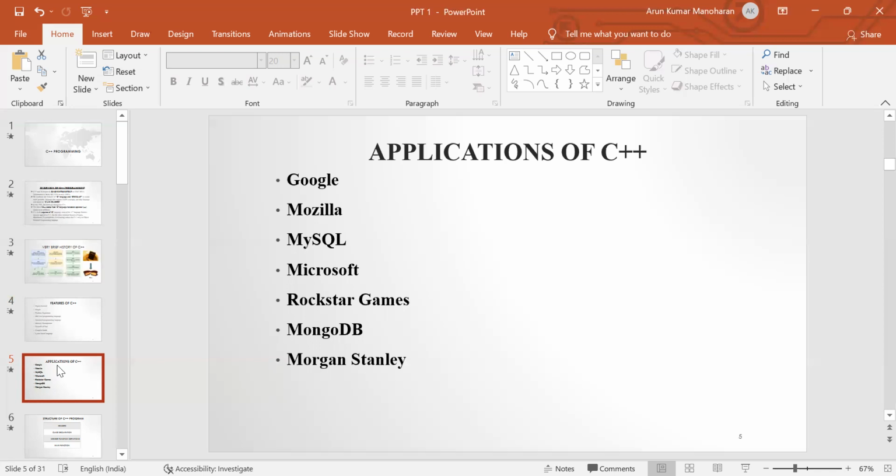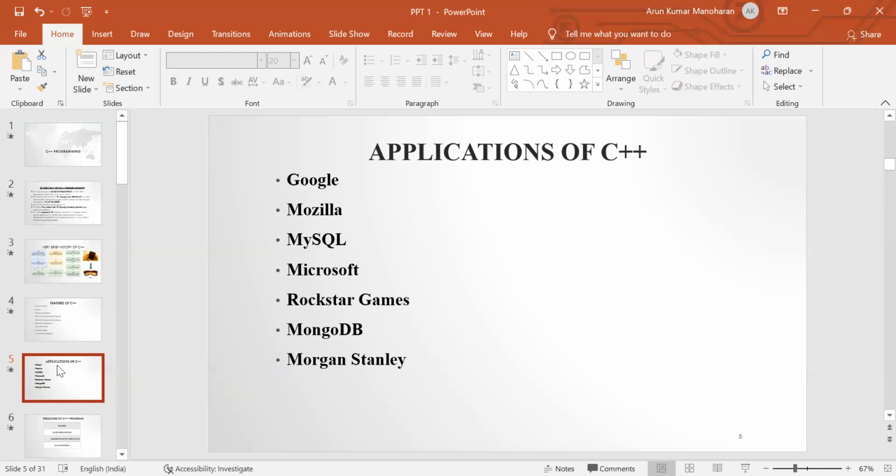And then MySQL, the structured query language, an open source database management system, is written using C++. And then Microsoft. Many Windows applications that we regularly use are written in C++. Rockstar Games. Almost all major game companies use C++ due to its sheer speed. Many major game engines are fully written in C++ and its object-oriented programming capabilities.